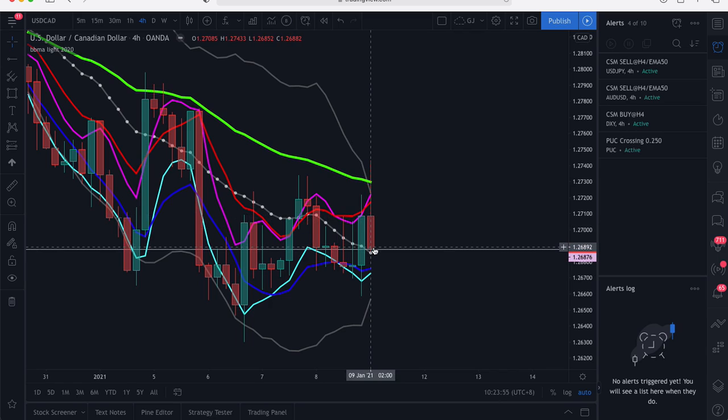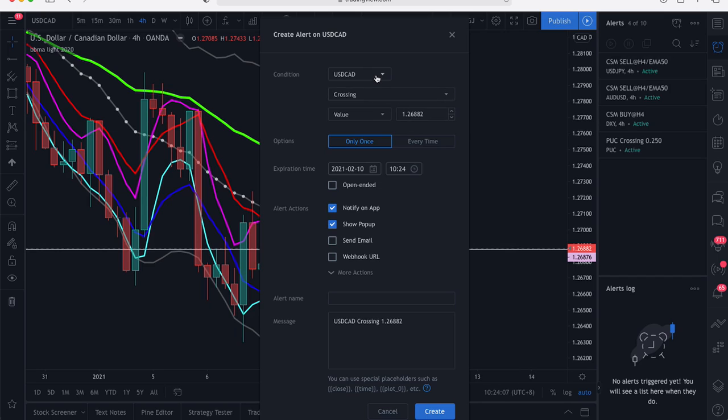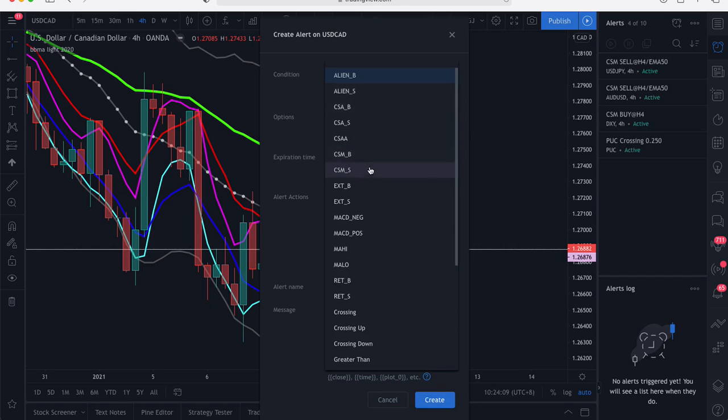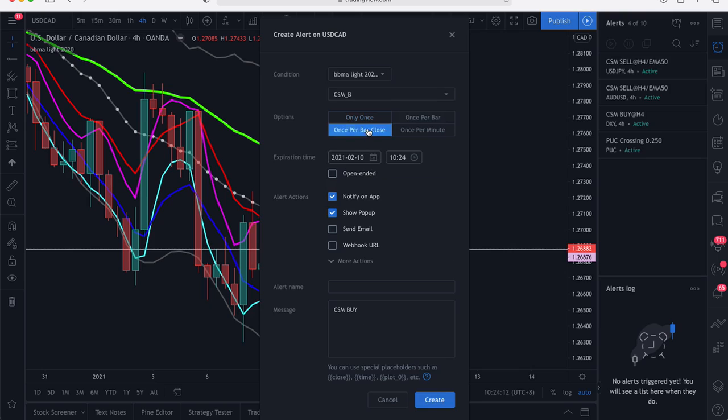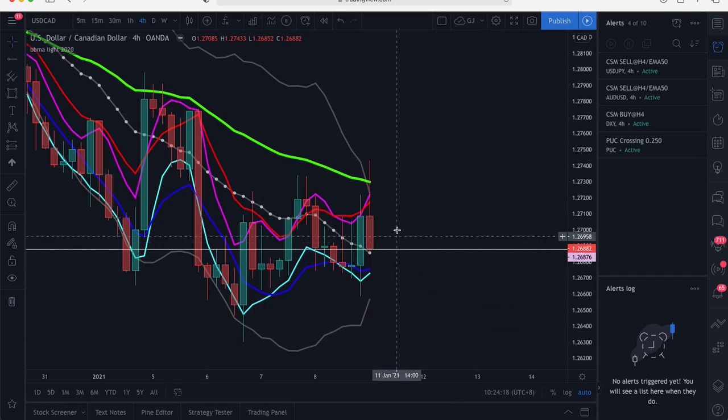So what we want to see is this candle close above the top BB and also past the mid BB, I mean the EMA 50. So just put an alert for that. CSM buy at H4, and make sure it's above the EMA 50. Then we can take the pullback to continue to move up.